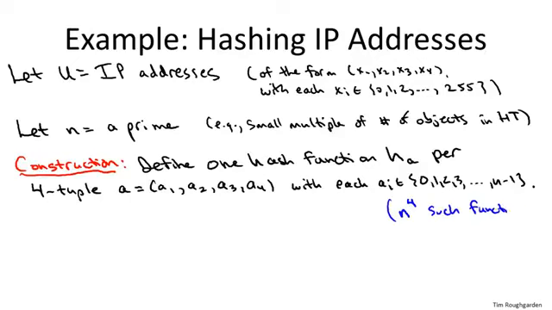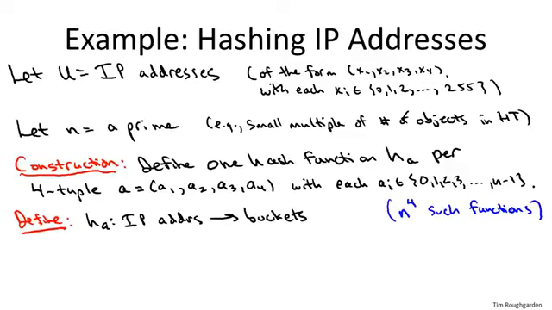How do you actually evaluate one of these functions? Okay, so remember what a hash function is supposed to do. Remember how it type checks. It takes as input something from the universe, in this case an IP address, and outputs a bucket number. And the way we evaluate the hash function h sub a, and again remember a here is a 4-tuple, and remember an IP address is also a 4-tuple. Okay, so each component of the IP address is between 0 and 255. Each component of a is between 0 and n minus 1. So for example, between 0 and 996. What we do is we just take the dot product, or the inner product, of the vector a and the vector x, and then we take the modulus with respect to the number of buckets.